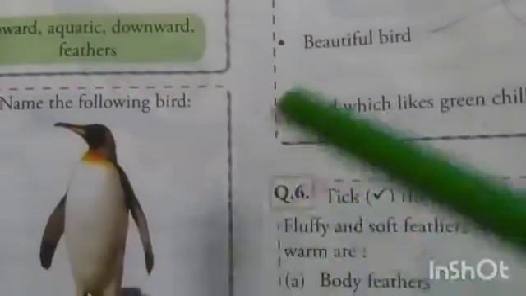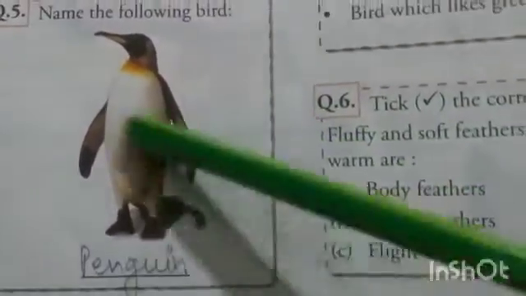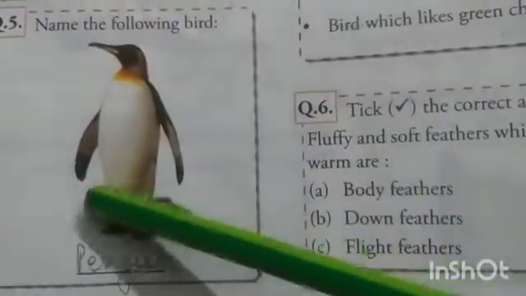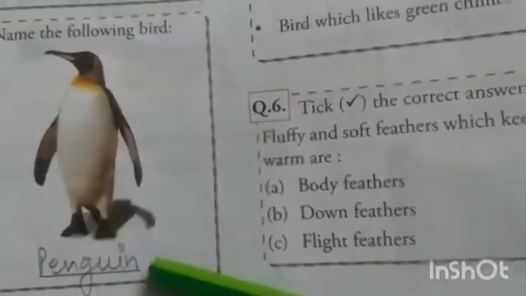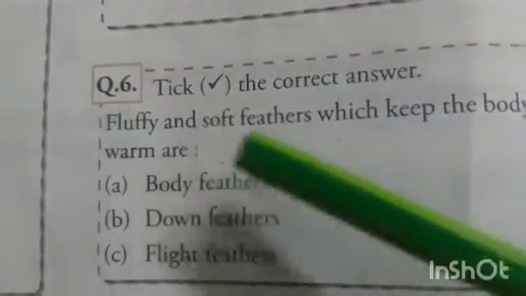Now next question is name the following bird. Yes, you all know that. What is the name of this bird? Penguin. Now next question is tick the correct answer. Fluffy and soft feathers which keep the body of bird warm are, yes, that is down feathers. You will tick it out. This will be the correct answer. Okay children, now you can match it with your answers, and if any correction is needed, just do it in your book.